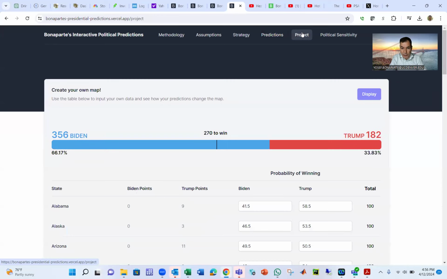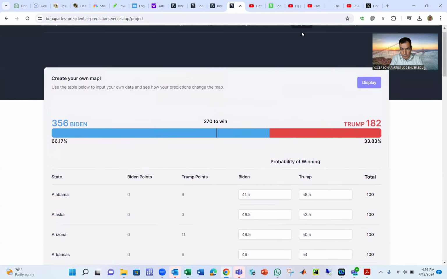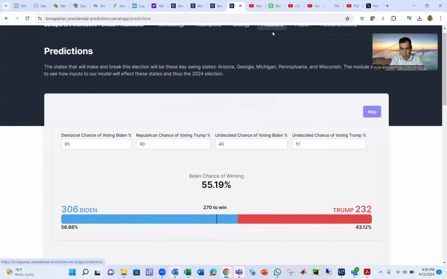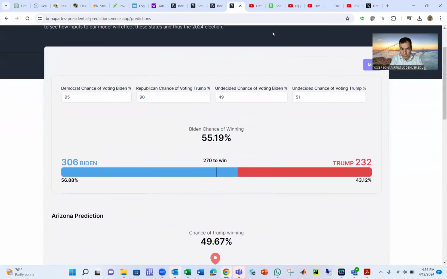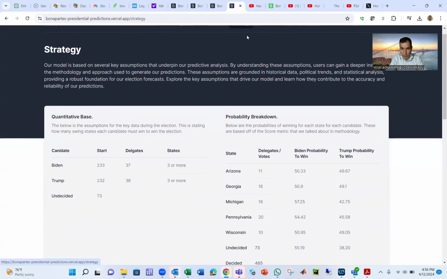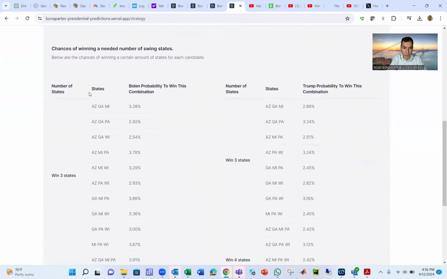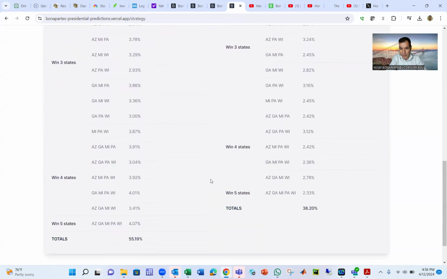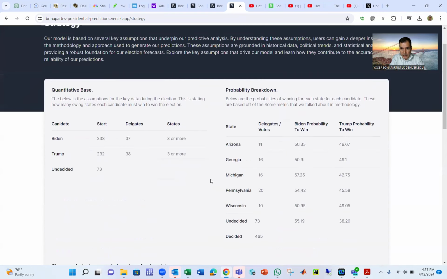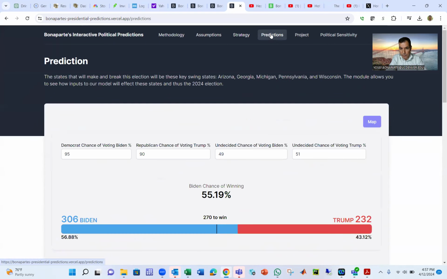And then I did a project. The prediction also, I have a strategy also. I have to mention that the path for Biden to win is to win the 233 plus Arizona, Georgia, Michigan, or the 233 plus Arizona, Georgia, Pennsylvania, or the 233 plus Arizona, Georgia, Wisconsin. So he has a lot of paths to do it, whereas Trump has little path here. And that's a full prediction based on my model.